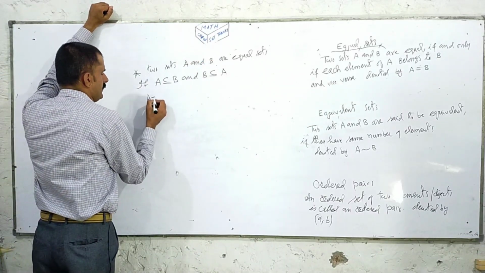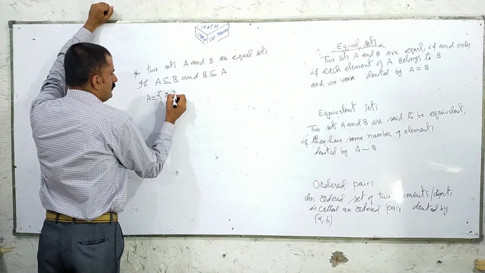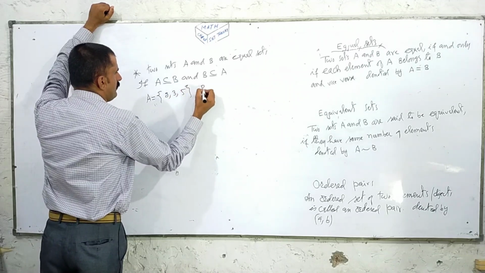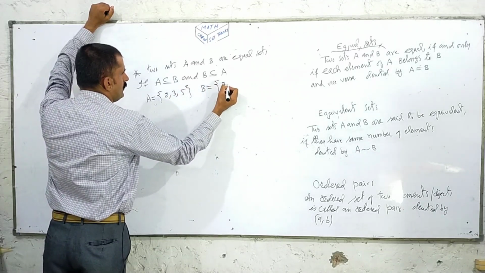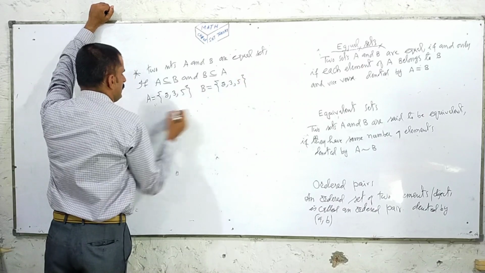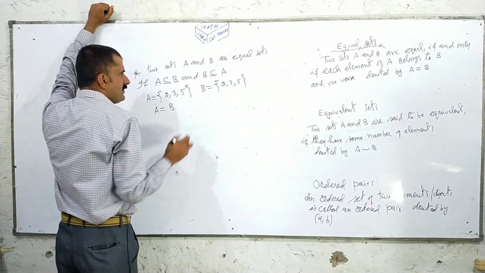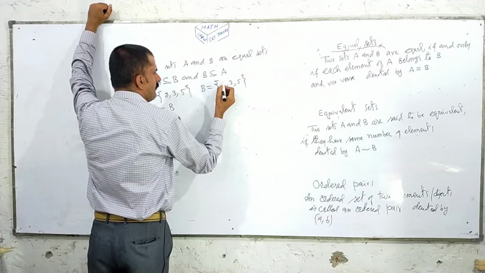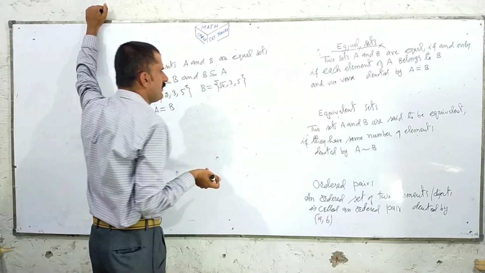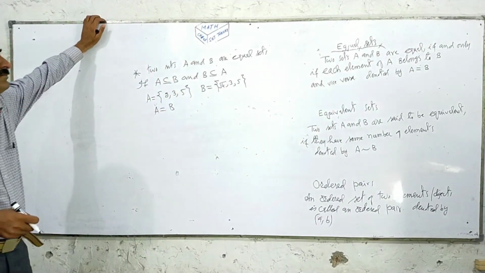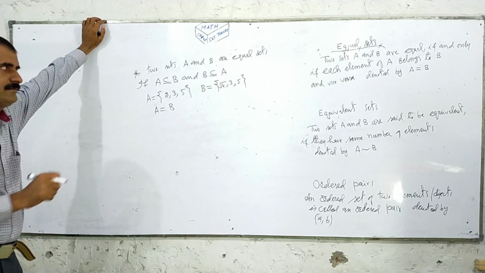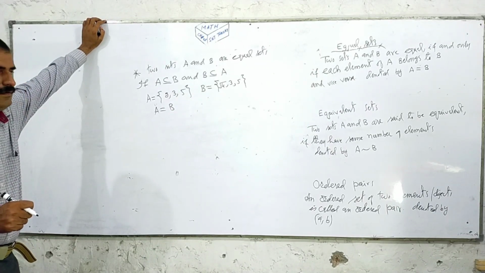Here, writing an example, A is equal to {2, 3, 5}, B is equal to {2, 3, 5}. Here A and B are equal sets. Let's suppose I am writing here root 4, the result of root 4 is 2. Then still they are equal.